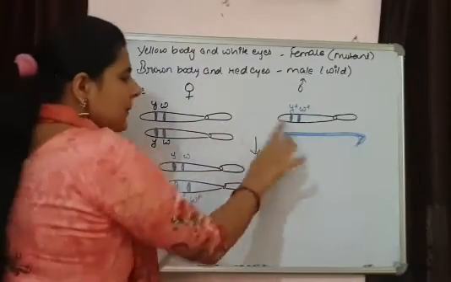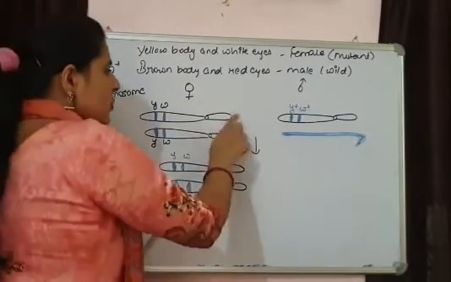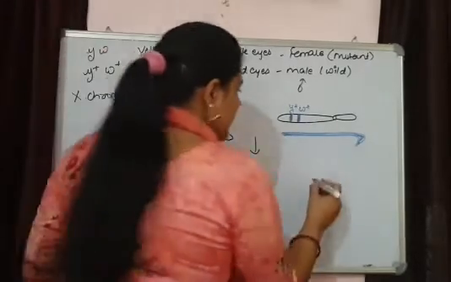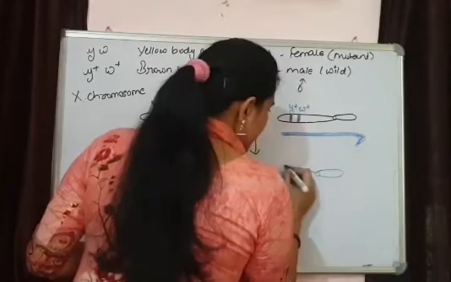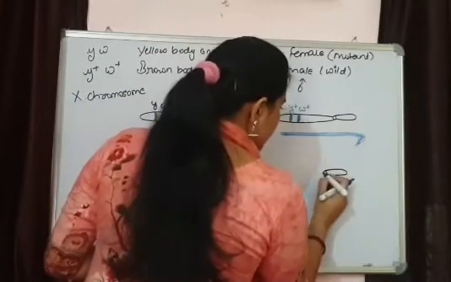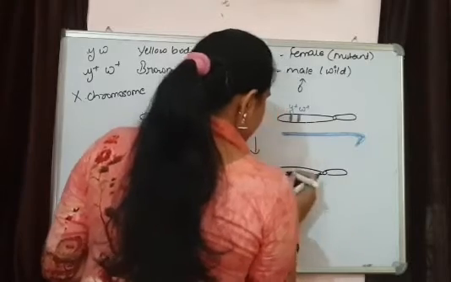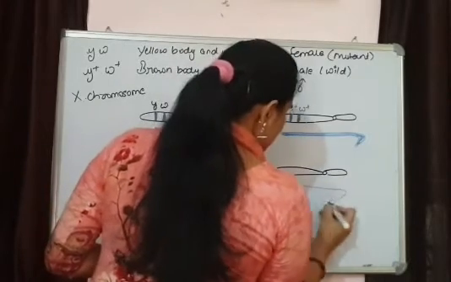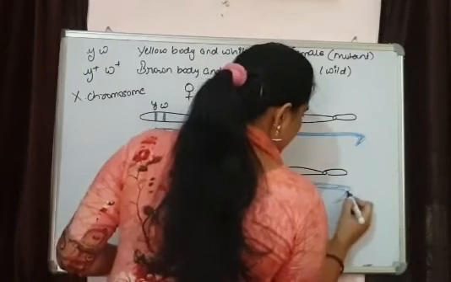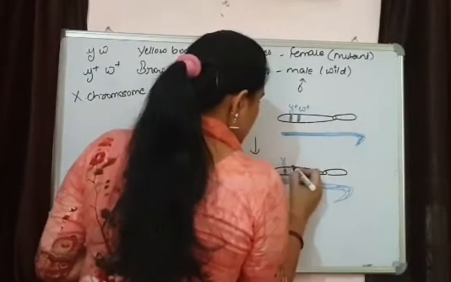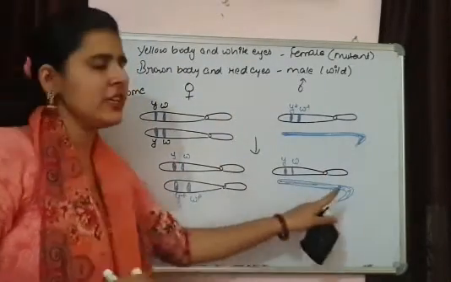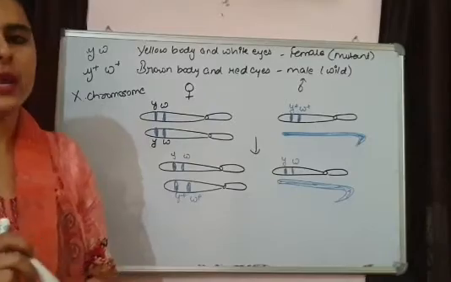Then the male gamete is again going to produce. This X chromosome is coming from here and Y chromosome is coming from here. We are going to get a male. This is the Y chromosome. And this is our genes that are present near to each other. So this is the F1 generation which we are going to have.